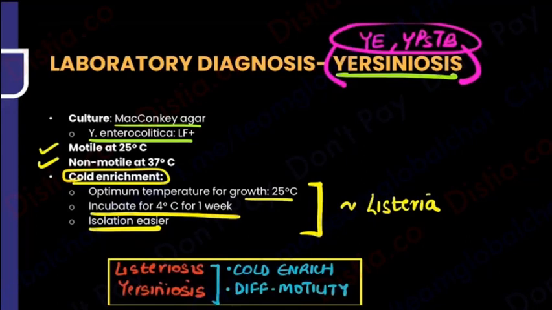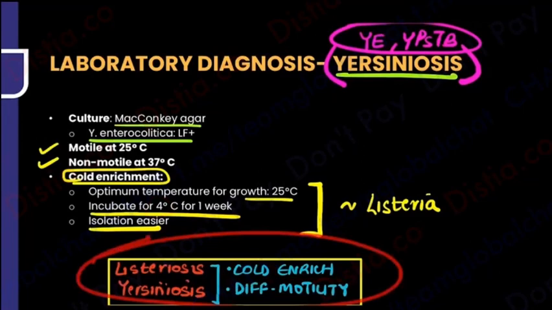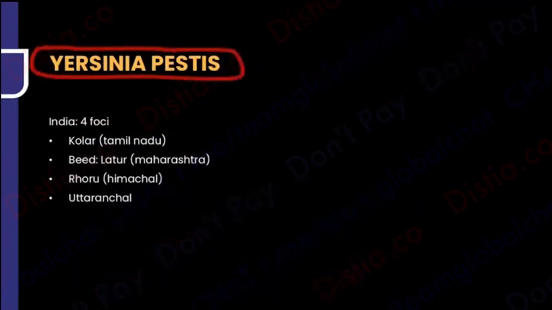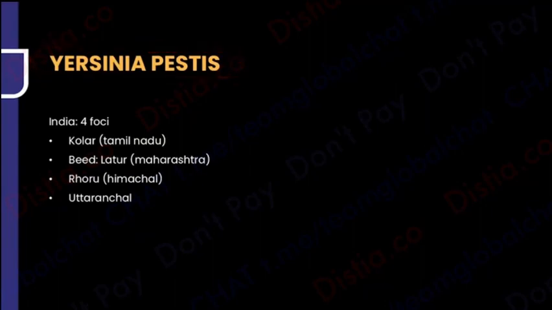And cold enrichment means that at a cold temperature of 4 degrees, they are going to be grown easier and isolated easier, so they are coldly enriched. This is the main point, even important for Yersiniosis. Now I can also finish off Yersinia pestis, telling you Yersinia pestis does not belong to the Enterobacteriaceae family. For completion, I'm taking it up over here. And Yersinia pestis is the one that is going to cause plague.